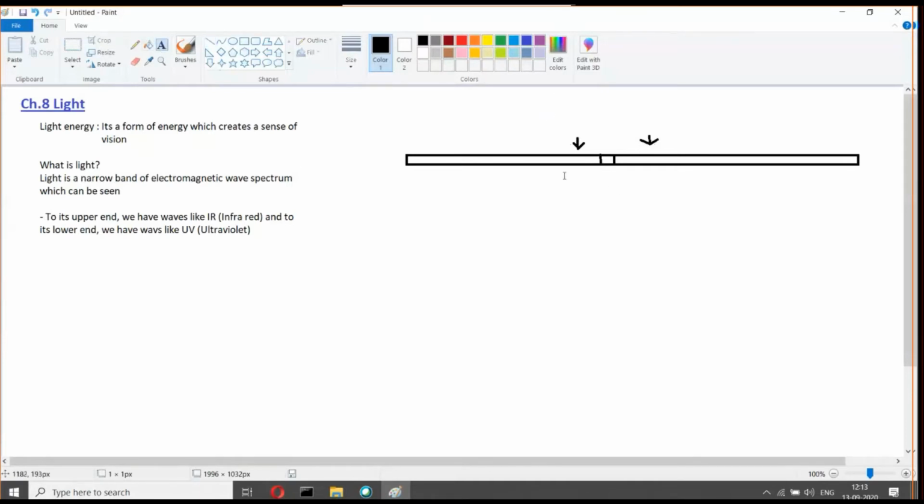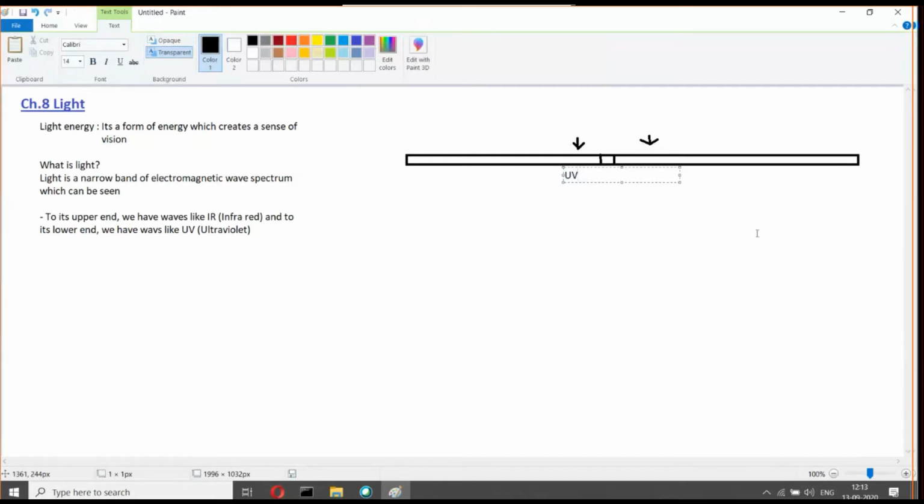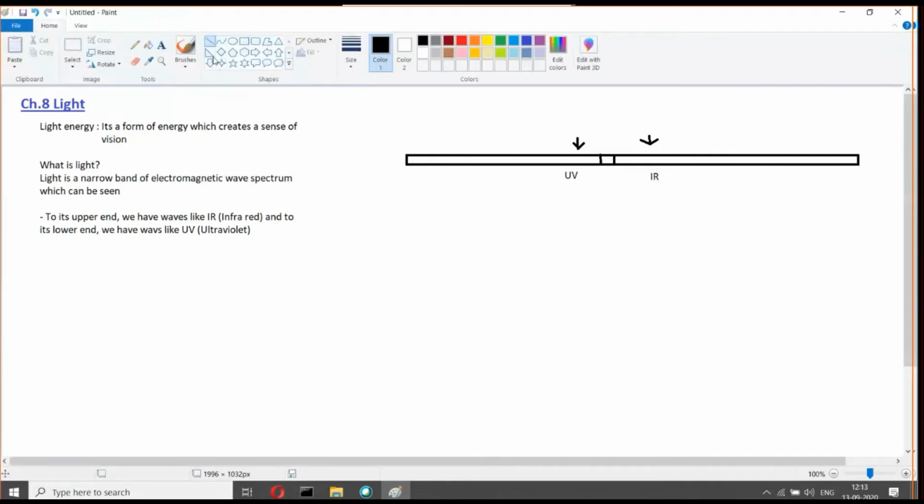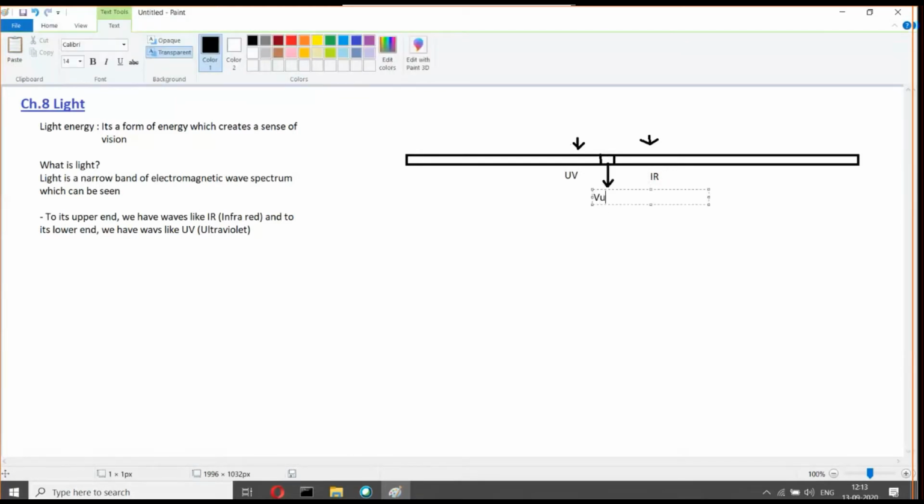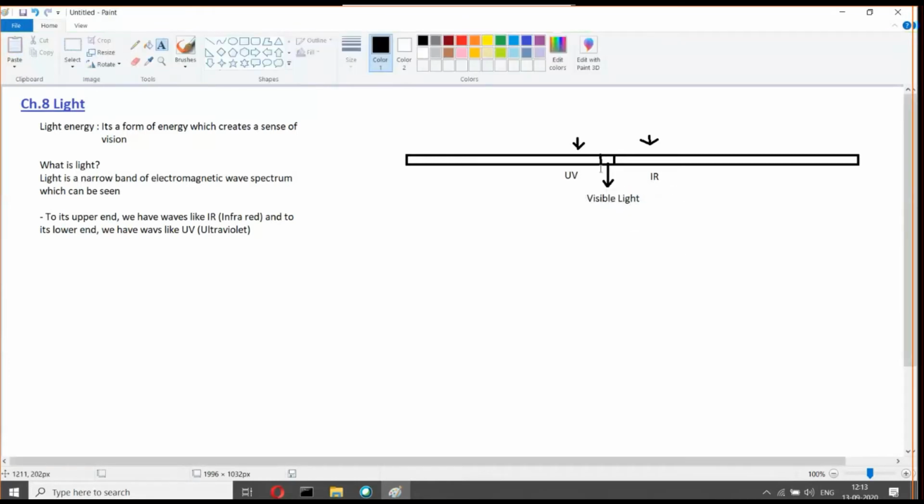Let me write it for you so that you get a better understanding. This is UV, this is IR, and this portion in the middle is the visible light. To the left side of the visible light we have UV, ultraviolet.